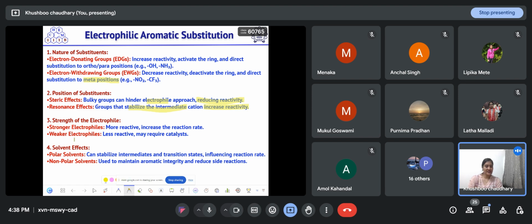Stronger electrophiles, which have less electron density, will increase the reaction rate. A weaker electrophile may require a catalyst to activate it, and then it will undergo electrophilic aromatic substitution. Polar solvents can stabilize intermediates and transition states and affect the reaction rate, while non-polar solvents are used to maintain aromatic integrity and reduce side reactions. So we mostly prefer polar solvents in electrophilic aromatic substitution.